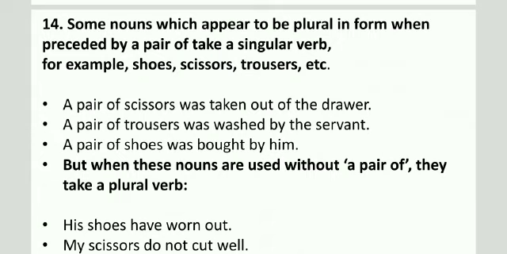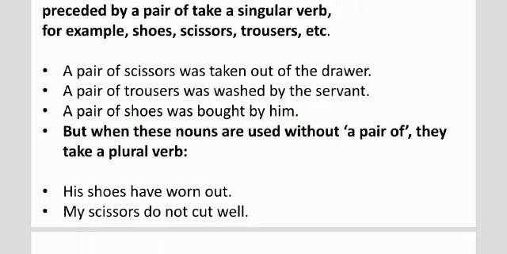Here again, scissors may be plural, but a pair of scissors means it is singular. So we will have to use a singular verb here. Second sentence, a pair of trousers, again singular. A pair of shoes, singular. So we will have to use a singular verb here.